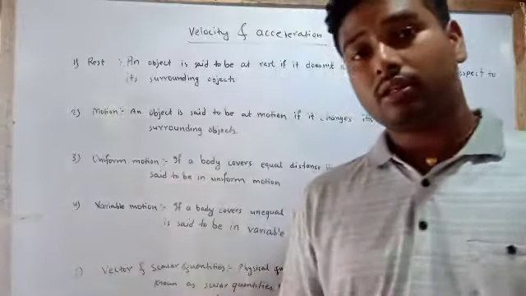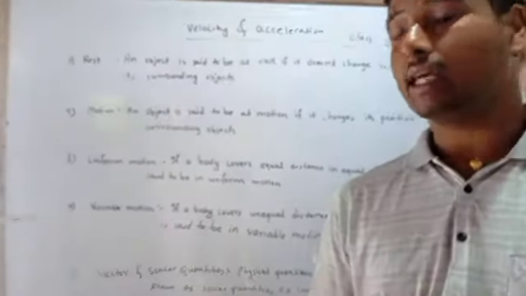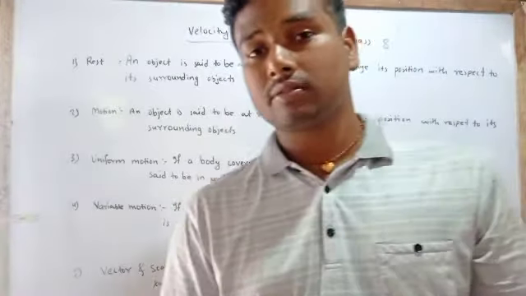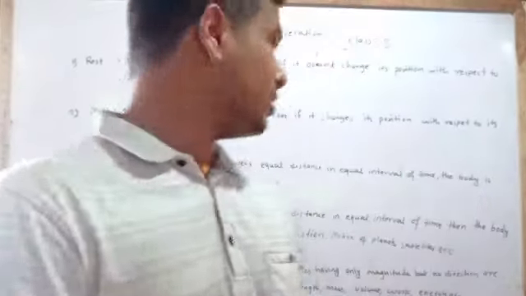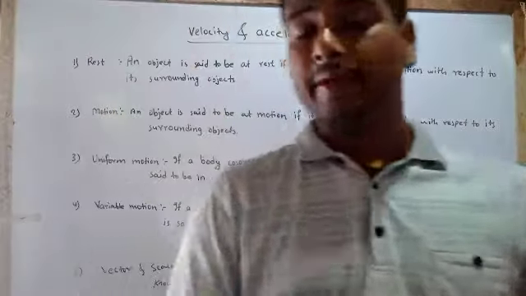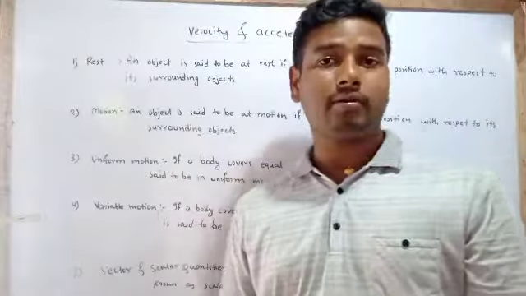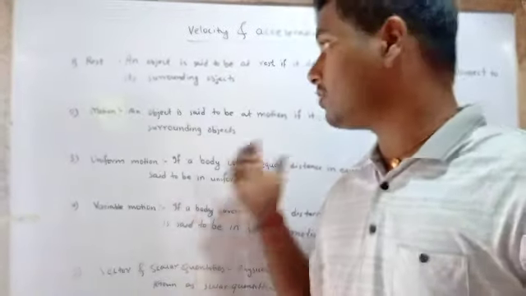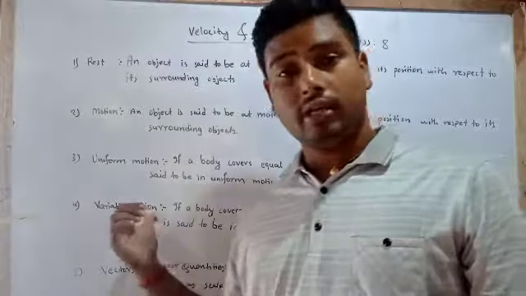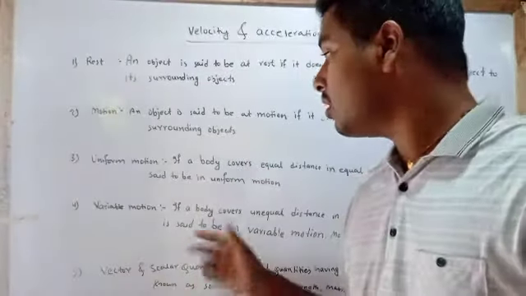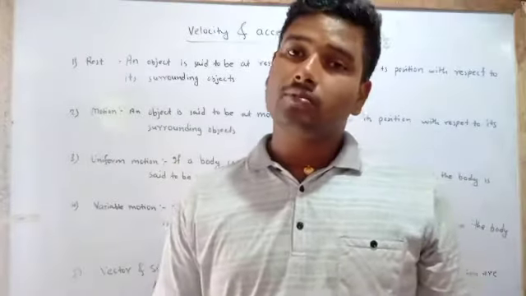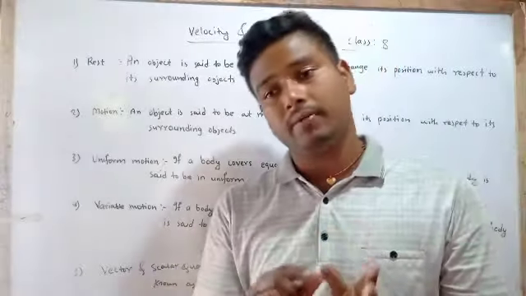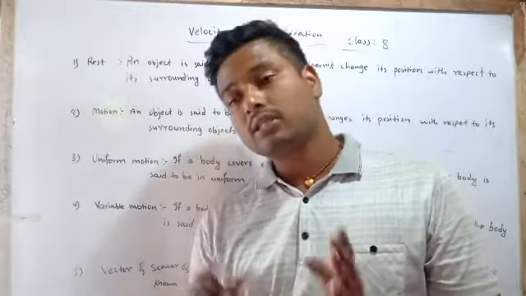Simply, the definition of motion: an object is said to be in motion if it covers distance with respect to its surrounding. We have learned about motion, but here we are going to discuss uniform motion and variable motion. Uniform motion means a motion in which in each interval of time they cover a constant distance, the same distance.